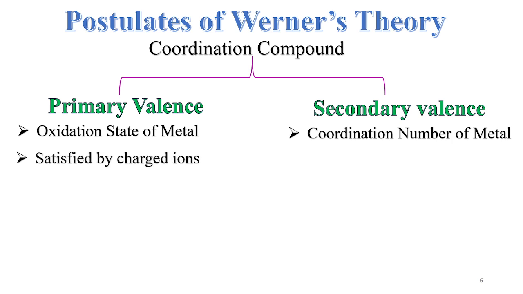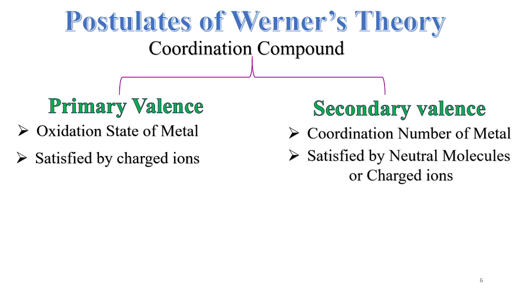The primary valency is satisfied by charged ions, but the secondary valency is satisfied by neutral molecules, or sometimes by both neutral molecules and charged ions. The primary valency is ionizable in nature, but the secondary valency is non-ionizable in nature. So these are the postulates of Werner's theory. He proposed these postulates based on his experimental evidence.